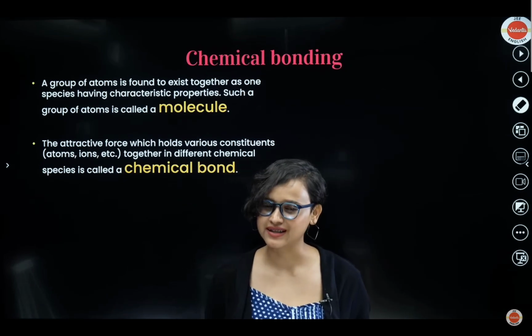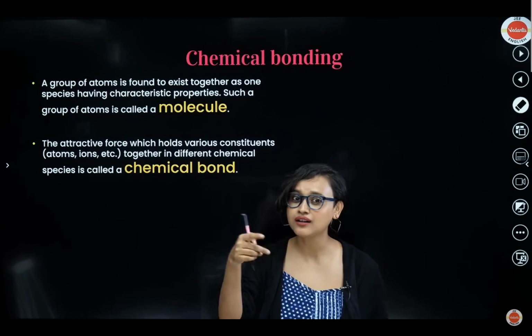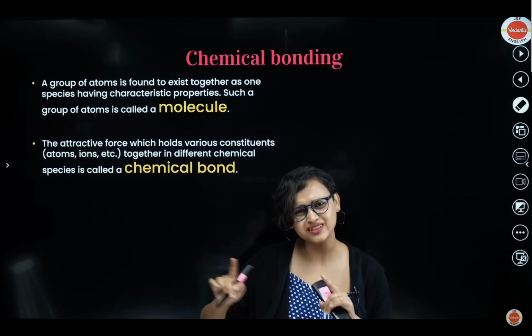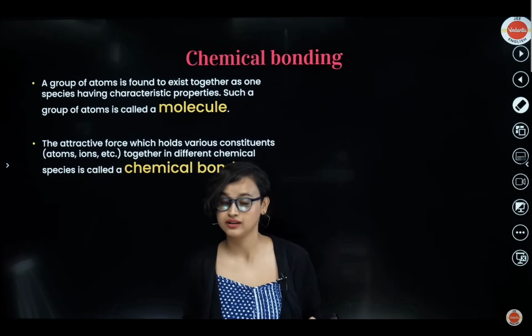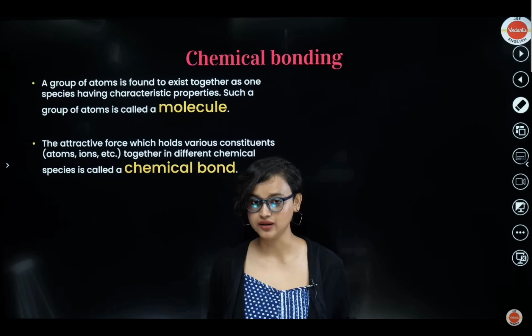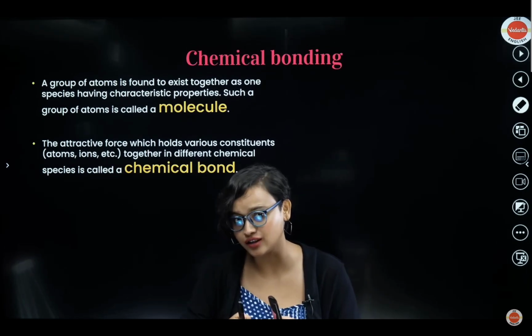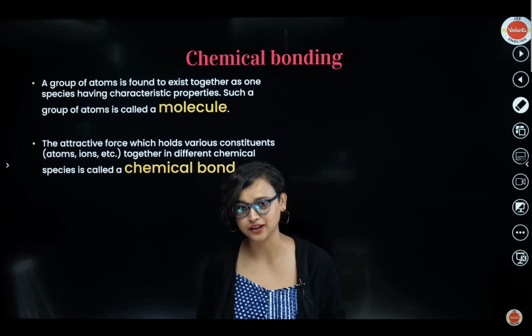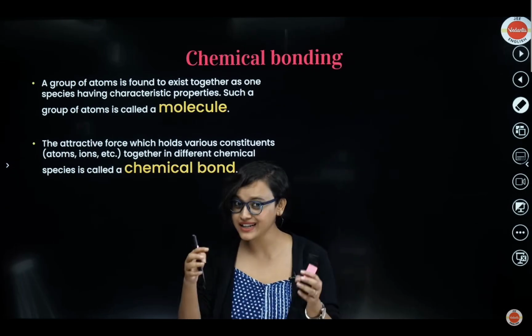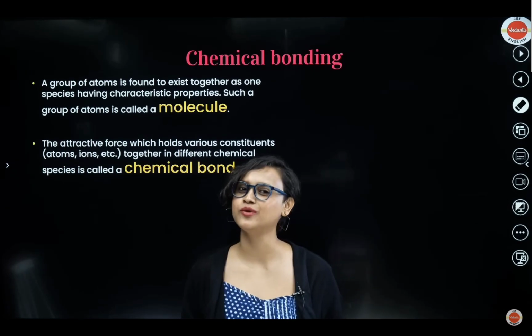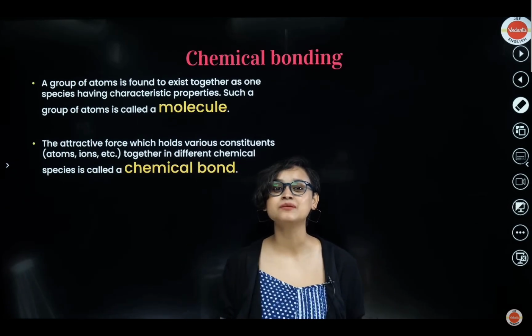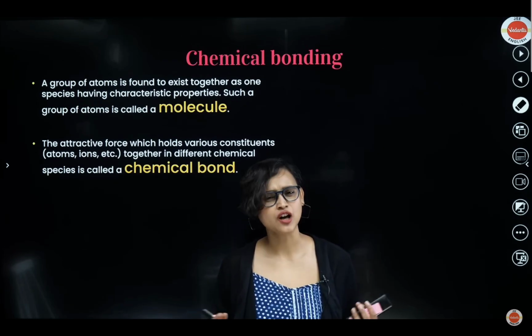Now, when a molecule exists, let's talk about the family. When you have a friend, you connect with your friend. There's a bond. It could be because you share notes, or it could be an emotional one. In a family also, you have an emotional bond which holds the family together. Very similarly, when atoms stick together, they form a molecule. Do you know what holds the molecules together? Nothing else but a chemical bond. So how do we define a chemical bond?